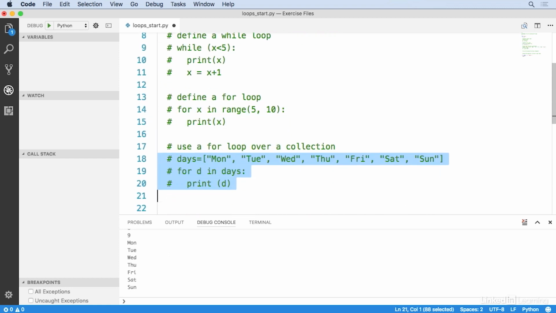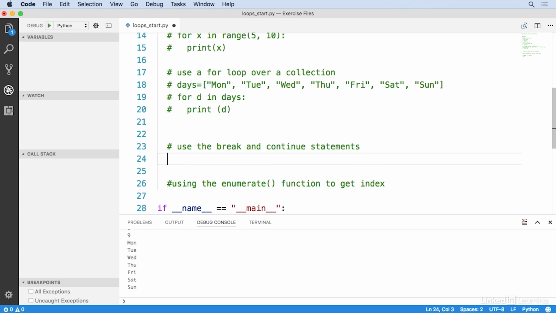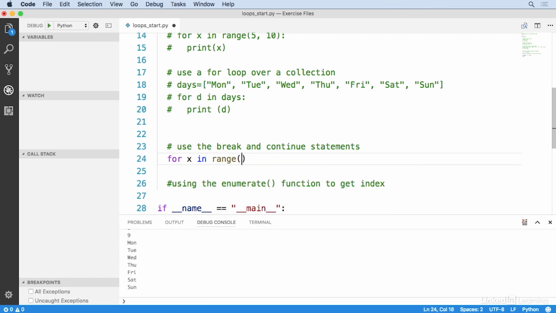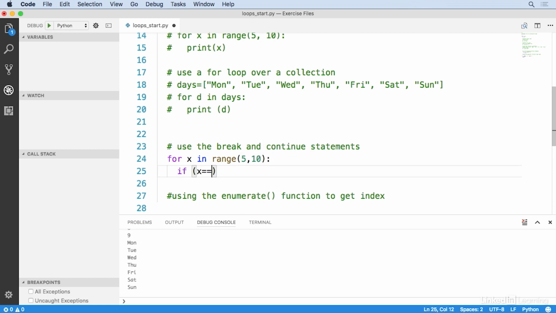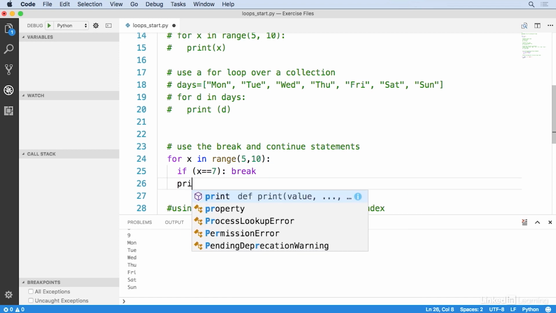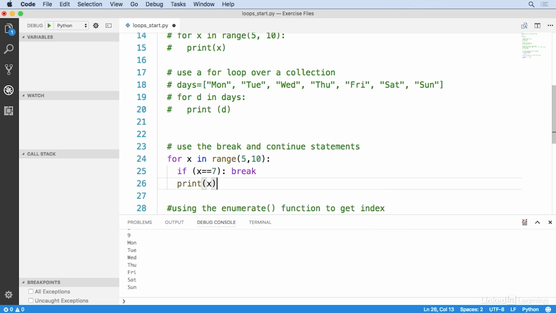All right, so now I'll create a for loop that says for x in range, and once again, we'll use 5 to 10. And I'll write if x is equal to 7, then break. Otherwise, print x. So this is the same for loop we saw earlier when we had x in the range of 5 to 10, but now we're going to do a couple different things. First, let's look at the break statement.